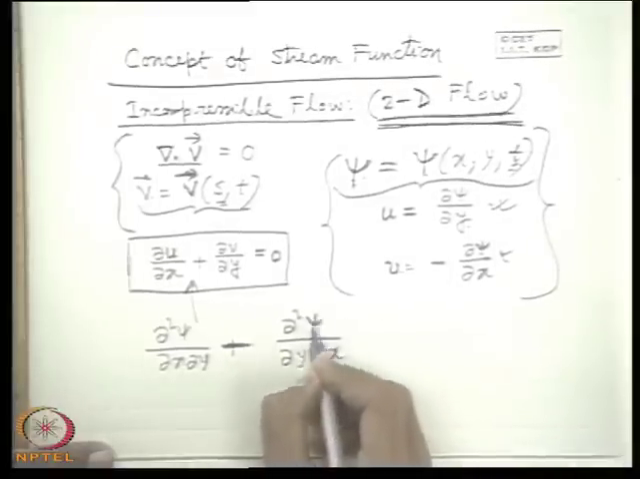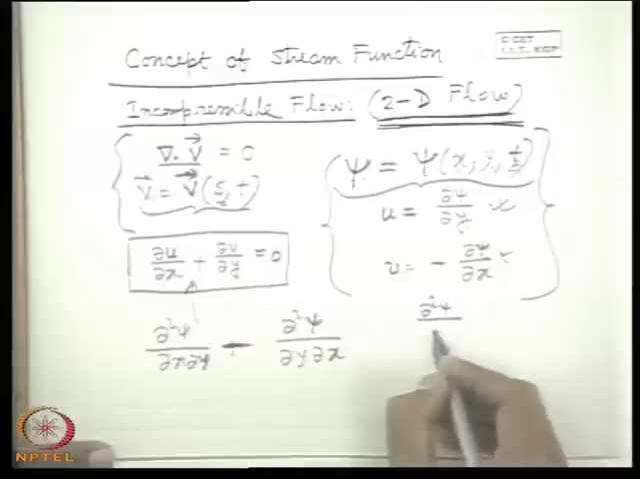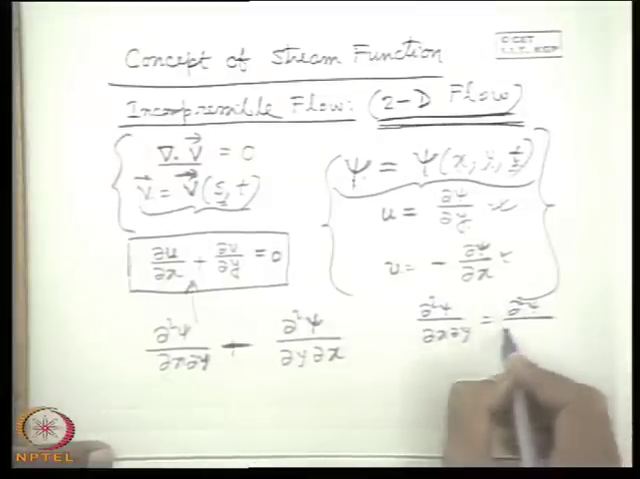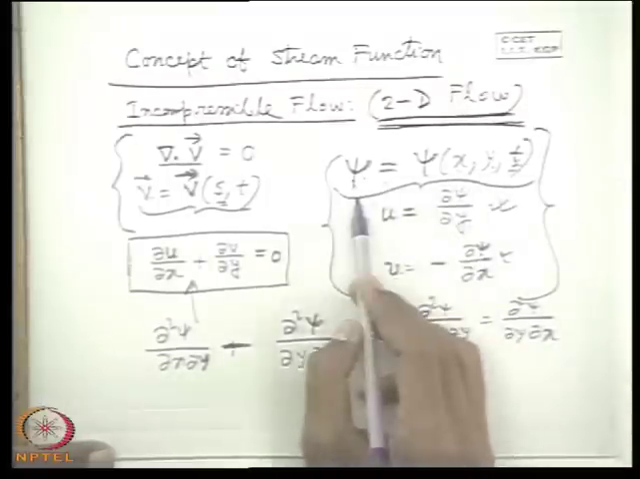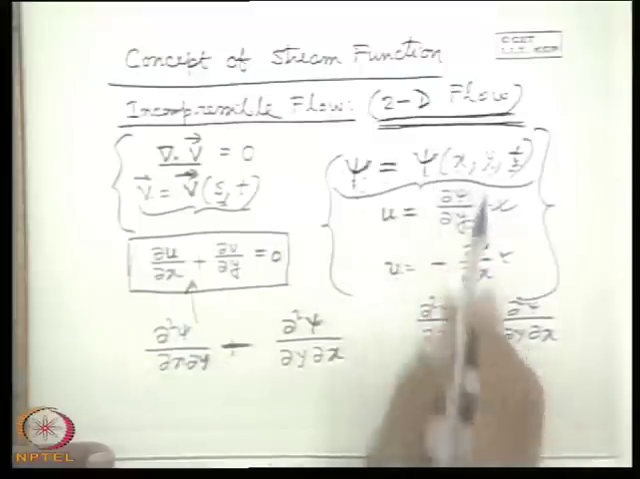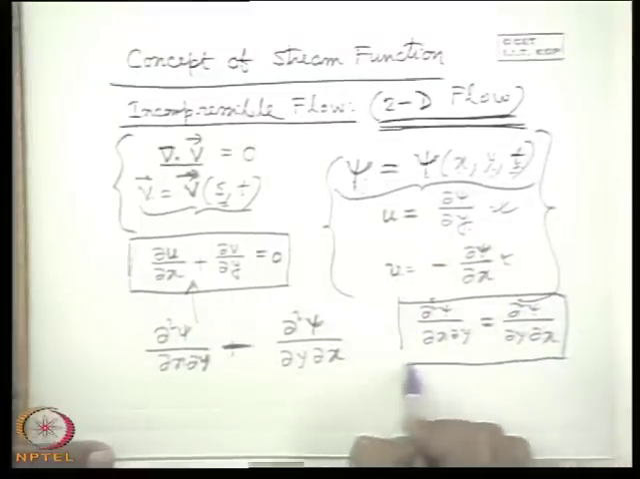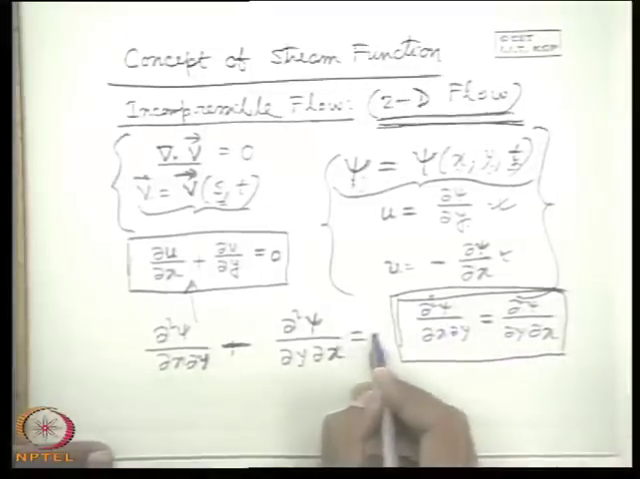Now if psi is a continuous function of x and y, you know that this order change doesn't make any difference. That means del square psi del x del y is equal to del square psi del y del x. That means if you differentiate psi first with x and then with y, or first with y and then with x, they will be equal if the function is continuous. Again, brushing up your school level mathematics. So therefore this becomes equal to 0.